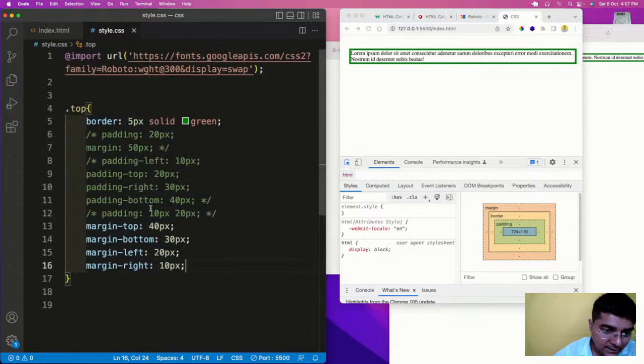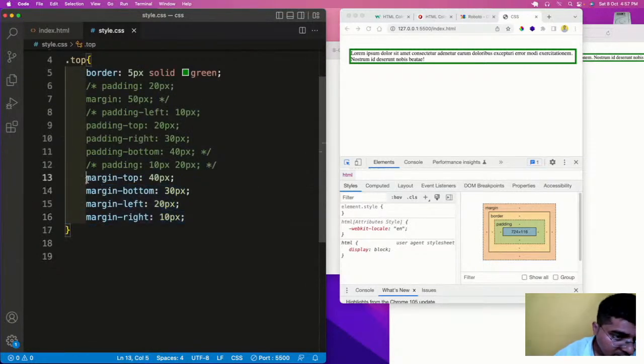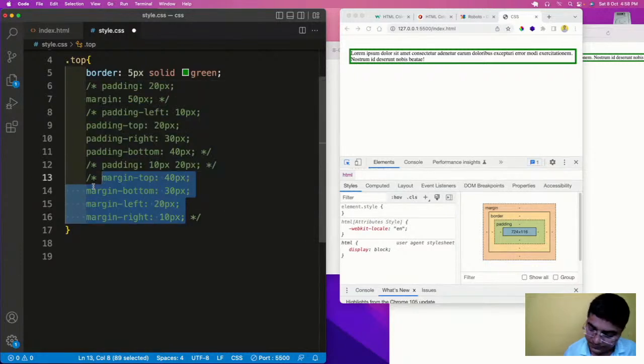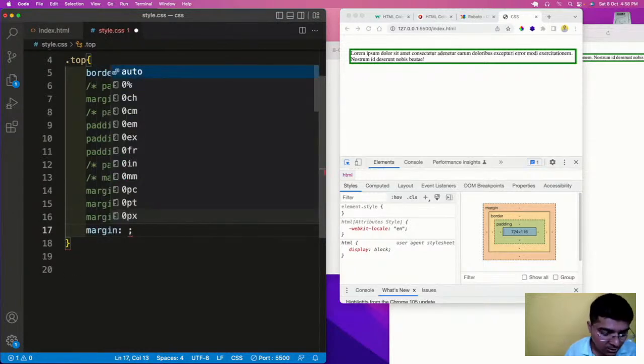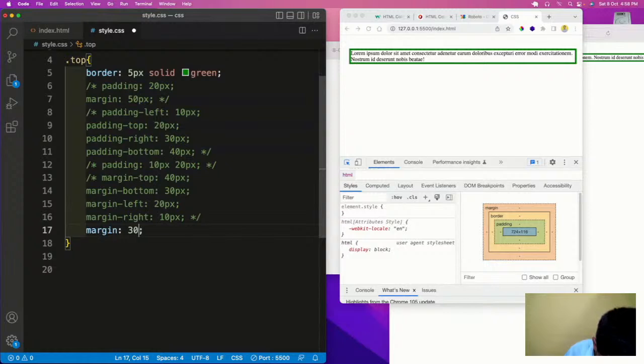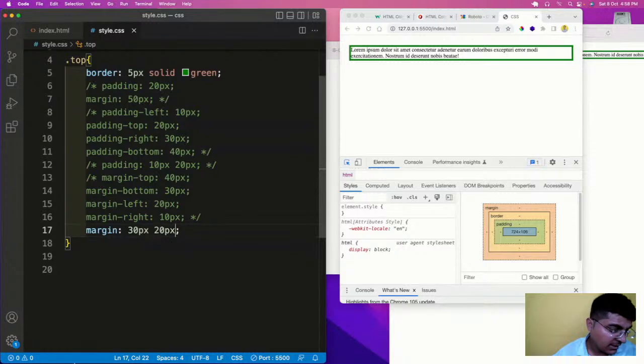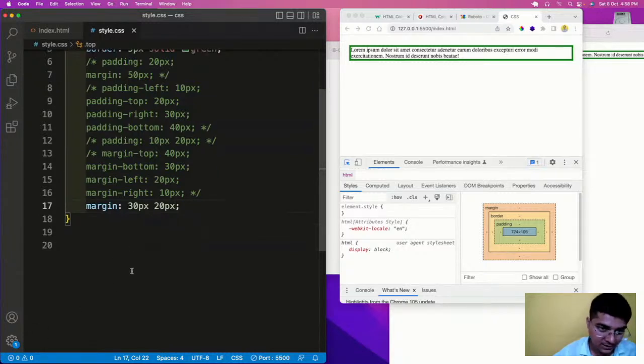Now let us have the last method in which you can have margin. So commenting out, you can have margin of 30px and 20px. It will work in the same way. 30px is for top and bottom, and 20px is for left and right.